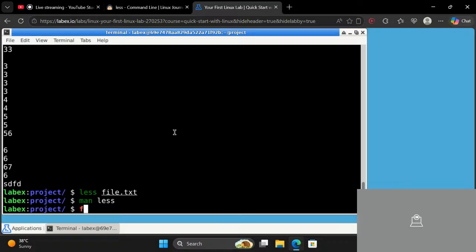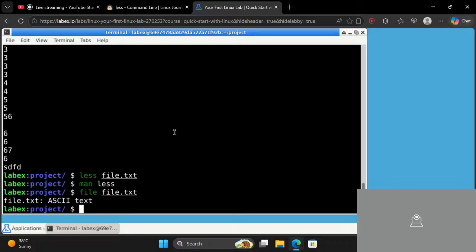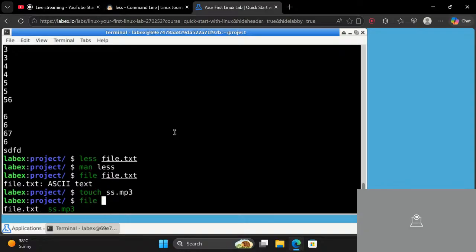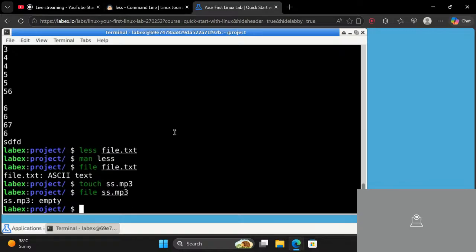So we were talking about the file command. File will describe what type of file it is. It is saying that file.txt is ASCII text, and it's absolutely correct. Let's create some more files and see what it says. ss.mp3. Now let's type file ss.mp3, enter. So it says empty because there is absolutely nothing.